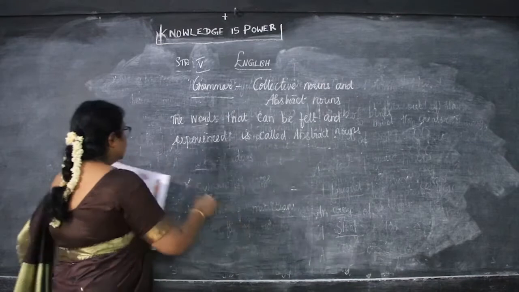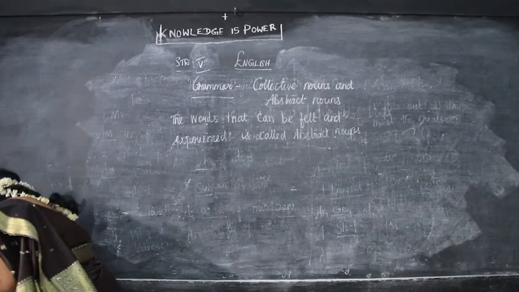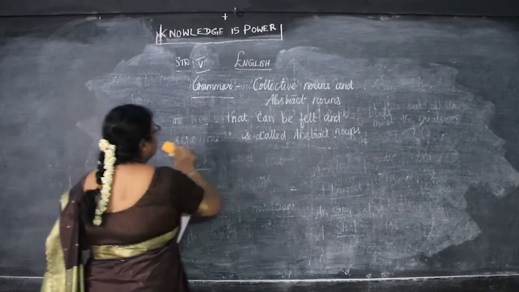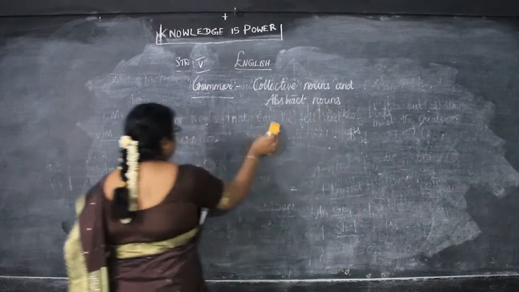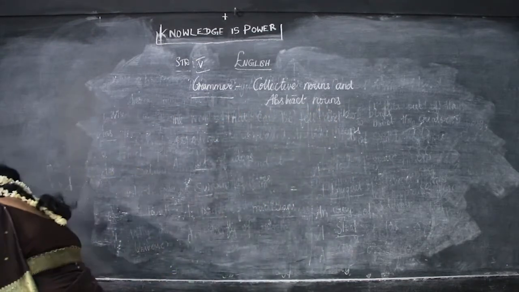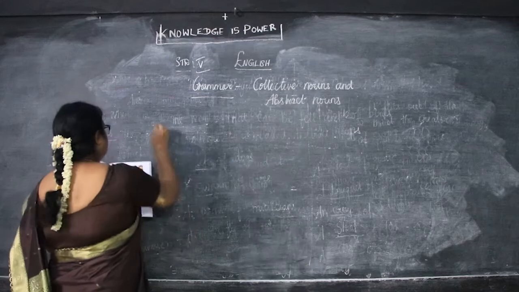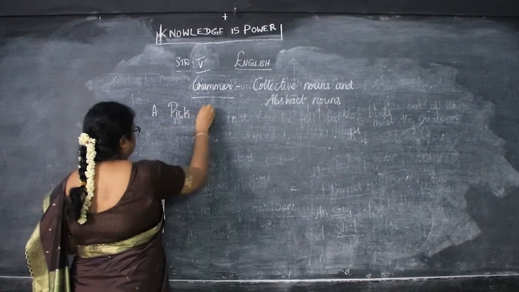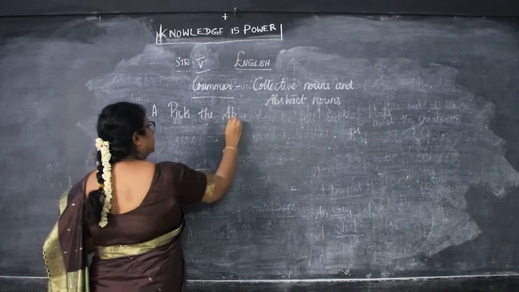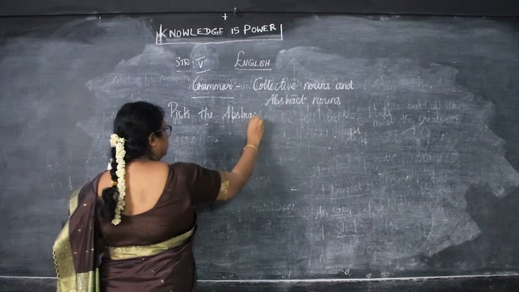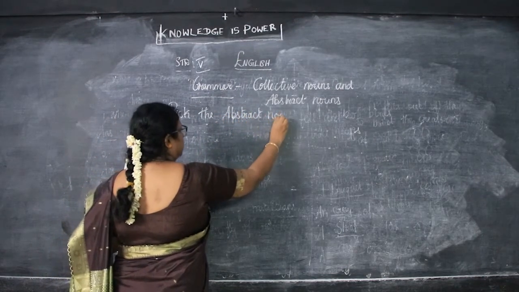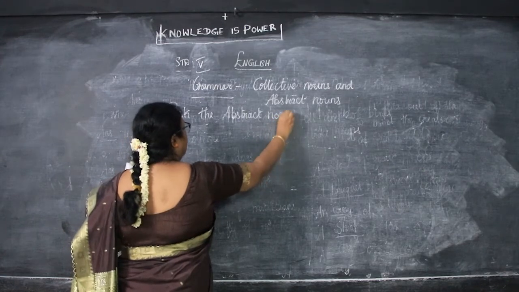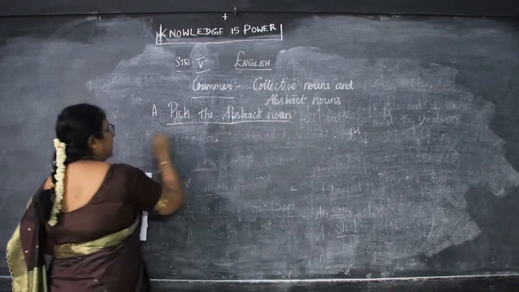Now first they have asked, pick the abstract nouns. The sentence is given. From that sentence, what do we have to do? We have to pick the abstract noun. Already I said what an abstract noun is: which we cannot see or touch but we can feel.